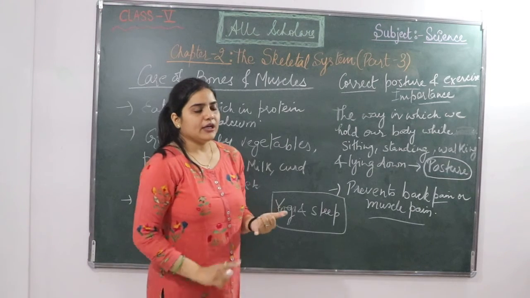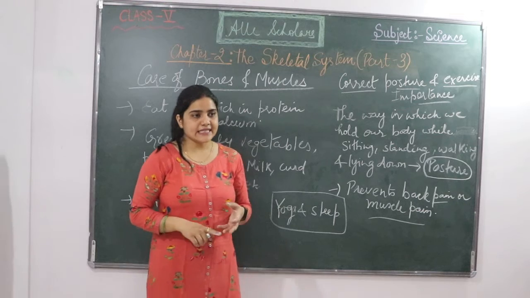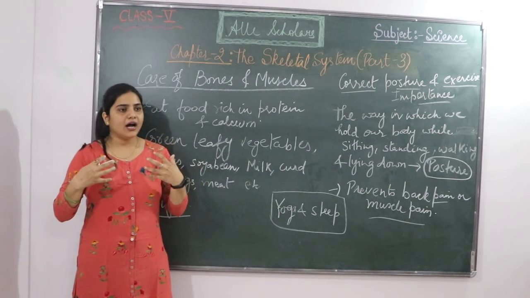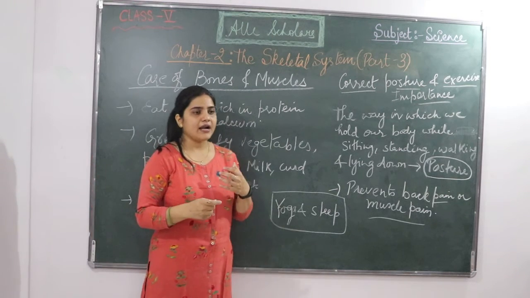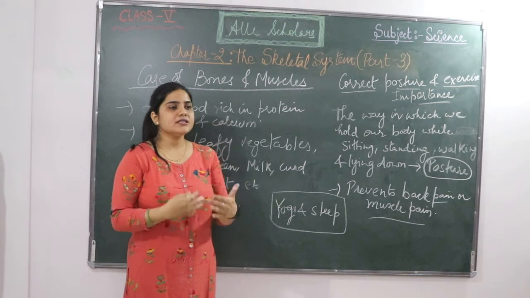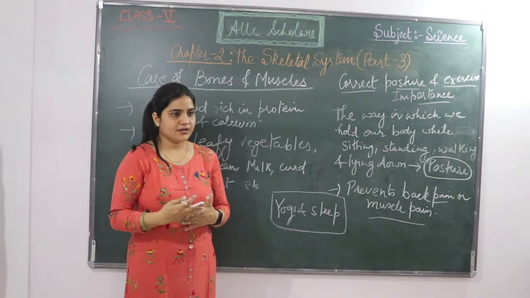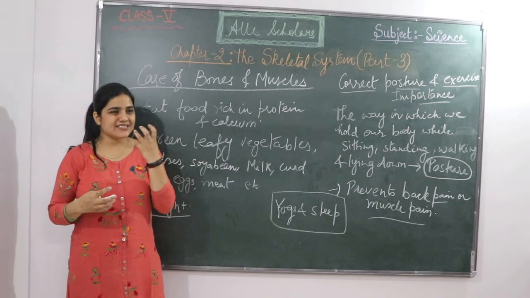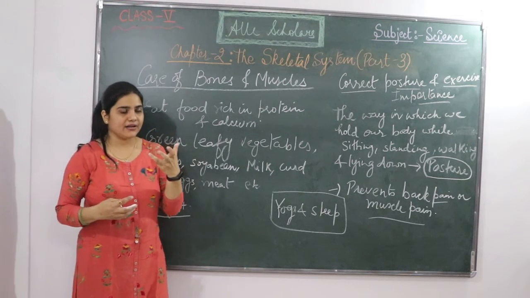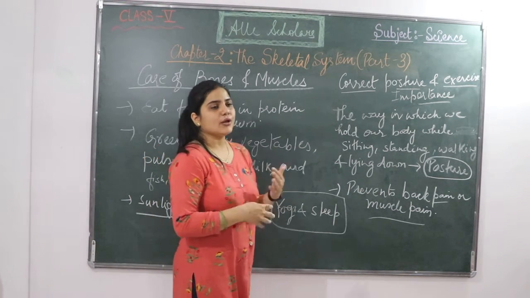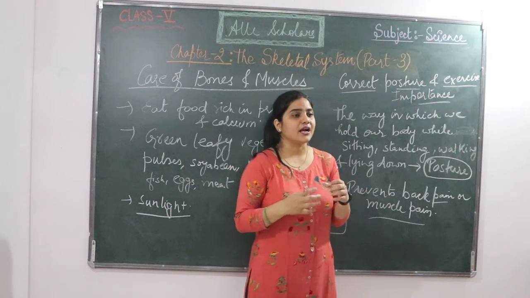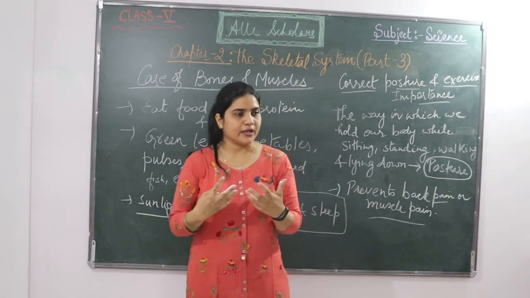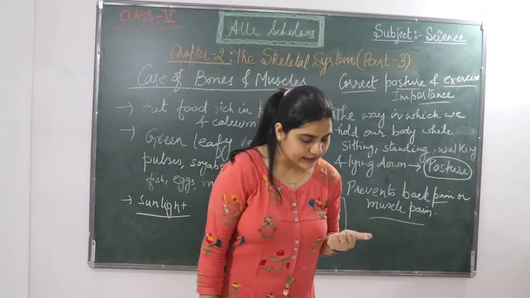The second important thing is that when we exercise, our heartbeat increases and this makes our blood circulation very fast. You must have noticed that whenever you exercise, your cheeks get red, your face gets red. Why is that? This is because the blood circulation has started very fast. So this is very healthy.